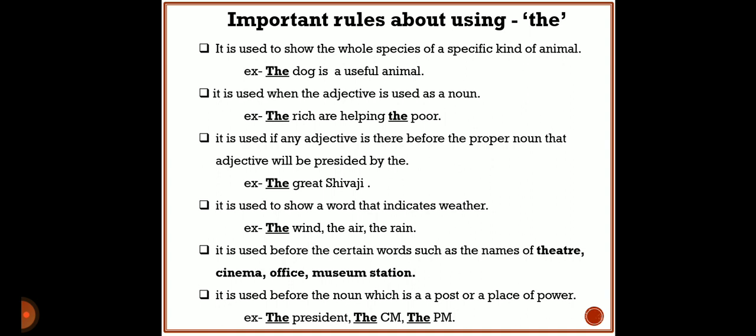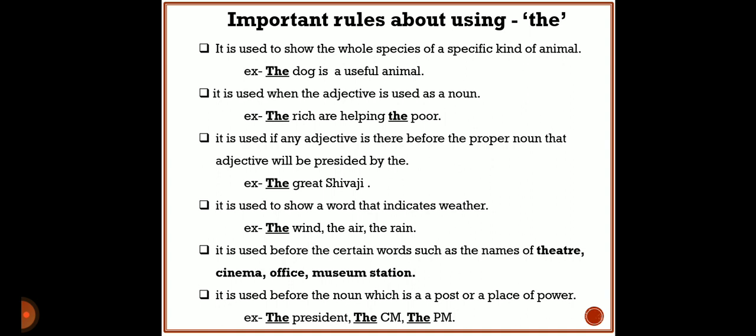Now see the next rule. If any adjective is there before the proper noun, that adjective will be preceded by 'the'. Suppose students, if you are writing any quality of any person, that quality, that adjective, will be preceded by the article 'the'. See the example, the great Shivaji.